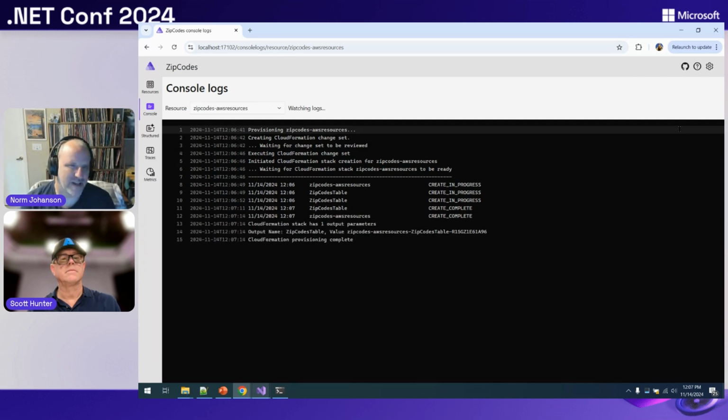As I'm iterating over my code, and I'm not changing my CloudFormation template or anything, this step will be a simple no-op. All we're going to do is essentially call it, see no changes, and get back the output parameters. So you only have that sort of delay in your debugging when you're changing what you're provisioning.